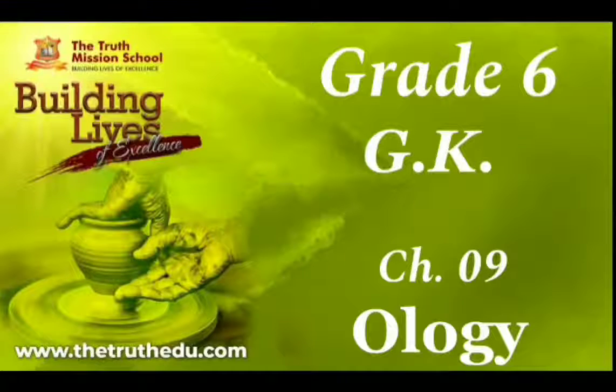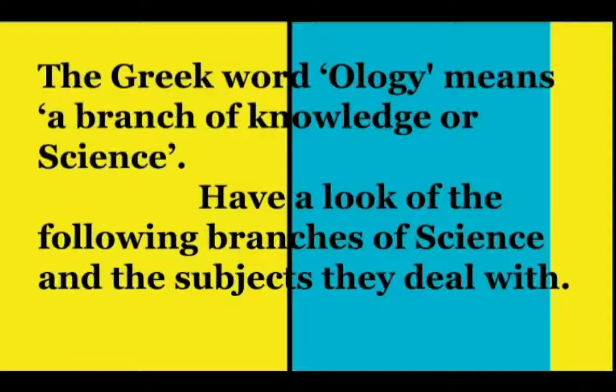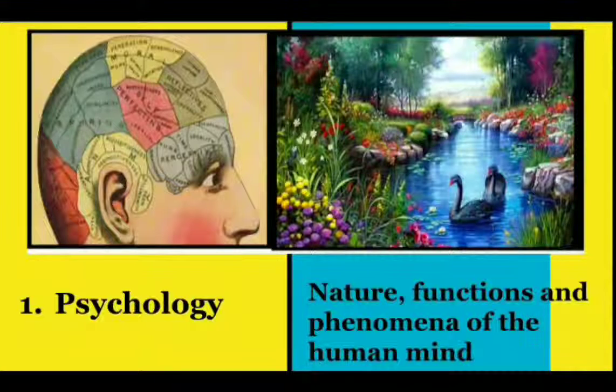And our today's topic is ology. What is ology? The Greek word ology means a branch of knowledge or science. Have a look at the following branches of science and the subjects they deal with. Number 1, psychology. What is psychology? The study of nature, functions, and phenomena of the human mind is psychology.